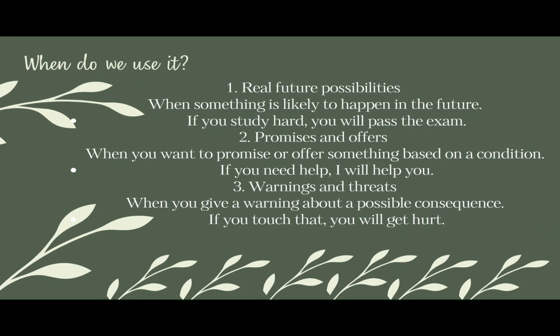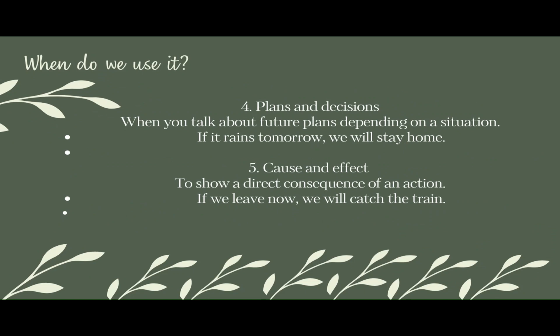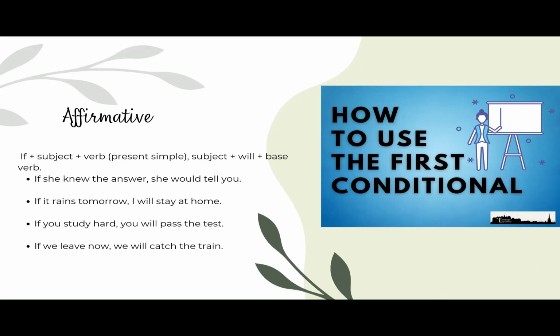Three, warnings and threats, when you give a warning about a possible consequence. Four, plans and decisions, when you talk about future plans depending on a situation. For example, if it rains tomorrow, we will stay home. Five, cause and effect, to show a direct consequence of an action. If you leave now, we will catch the train.